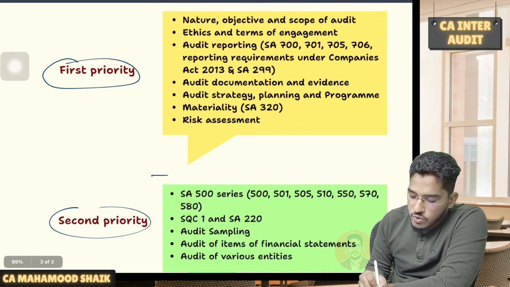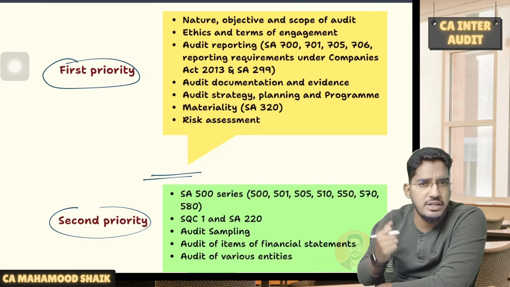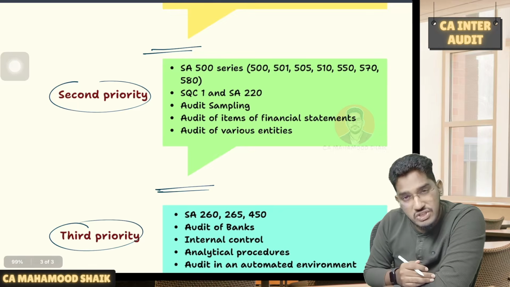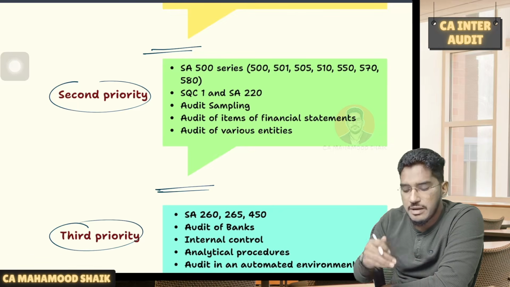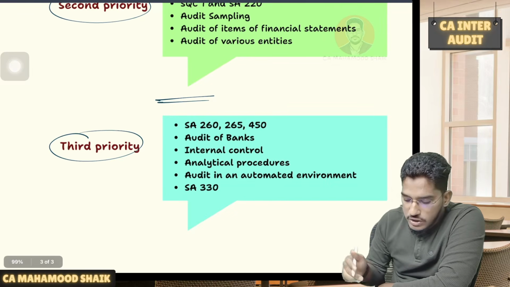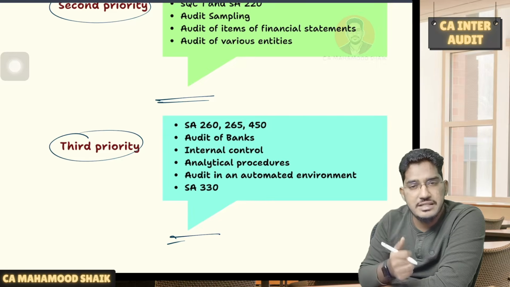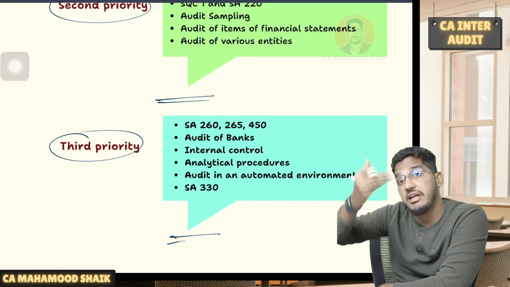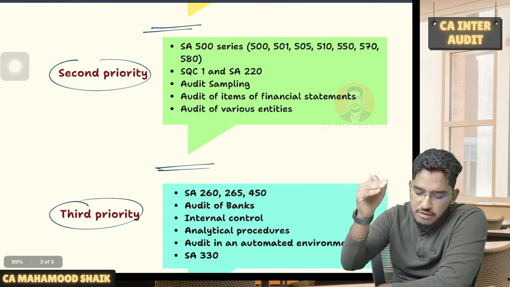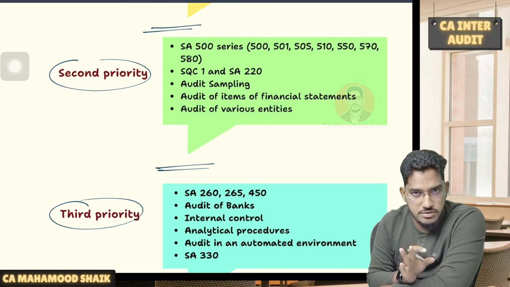So if you are able to cover only the content till here, do you have a chance of passing the examination? Maybe, but the probability is less. If you cover the content till second priority chapter, do you have a chance of passing the examination? Yes, when compared with the previous case, here the probability could be a little higher. And if you could complete the third priority chapters also, then do you have a chance of qualifying the examination? Yes. What is the probability? Very, very high. So it's up to you, guys. The more you are able to cover the chapters in this order, the better the chances you will be able to qualify, my dear students.